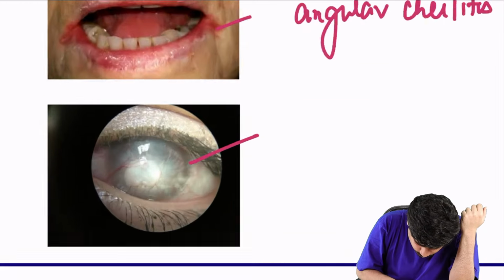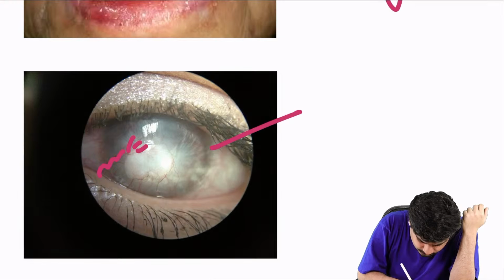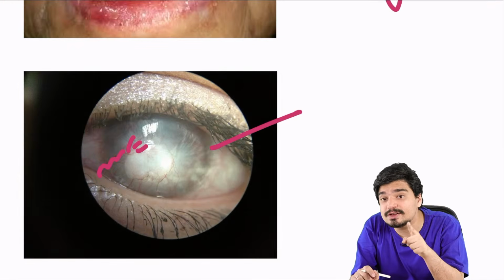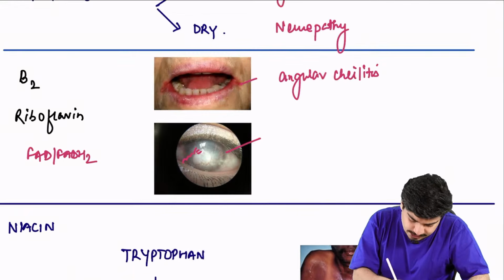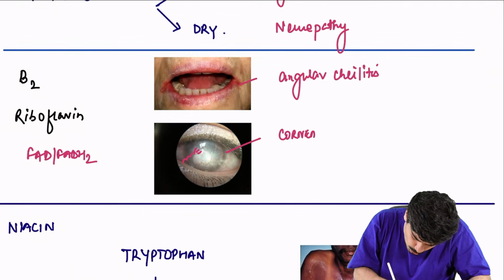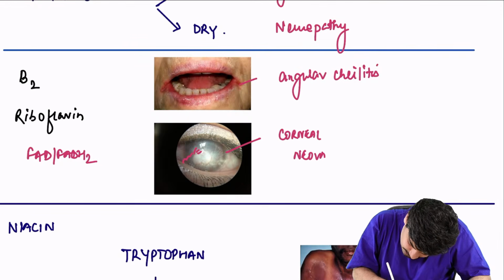You can also have this. What is this? You can see new blood vessels going into the cornea. Corneal neovascularization. So deficiency of vitamin B2 can also lead to corneal neovascularization.